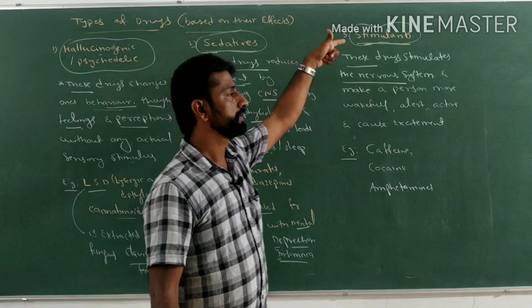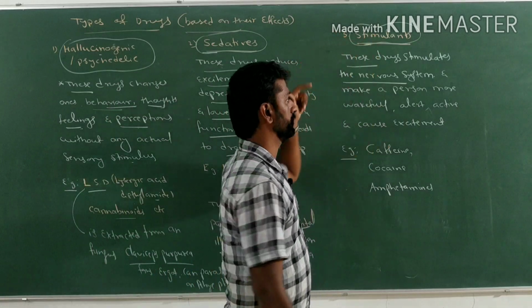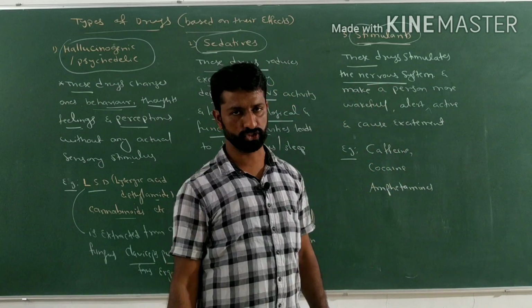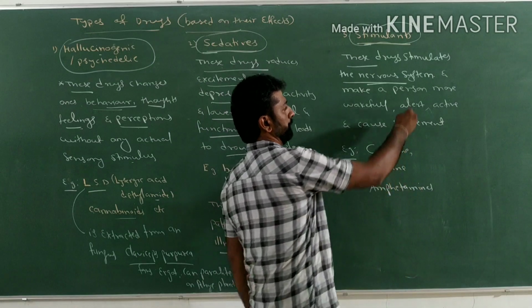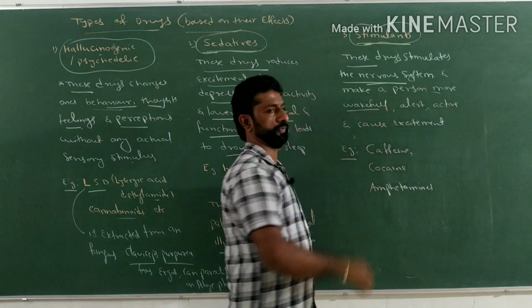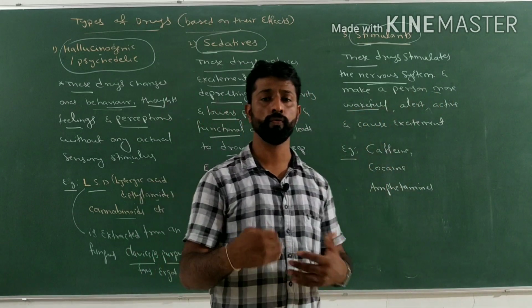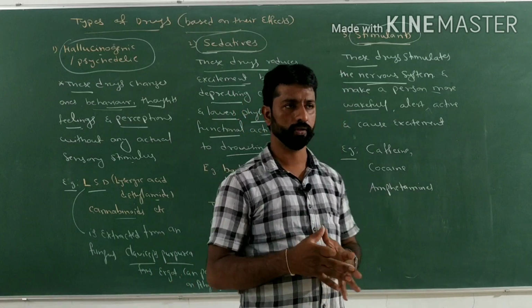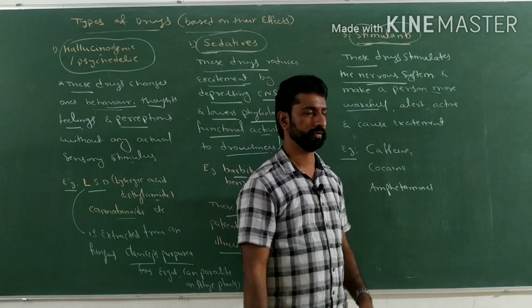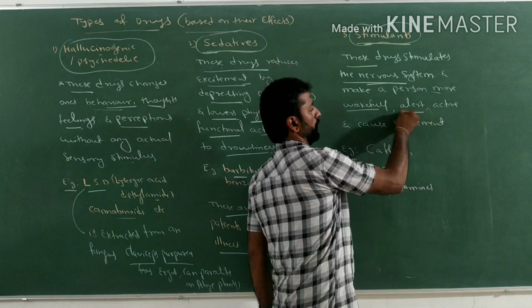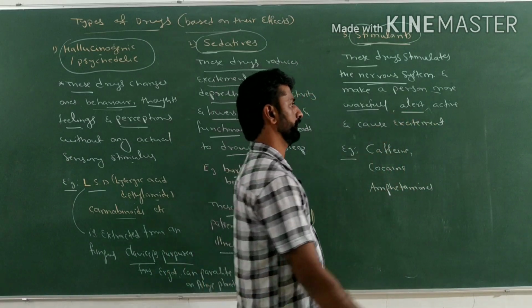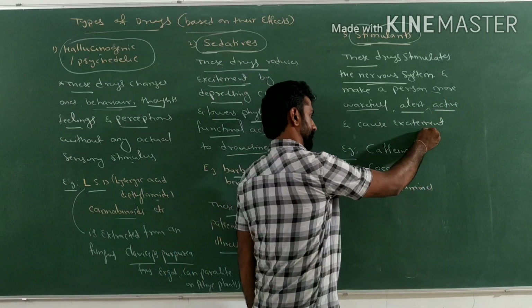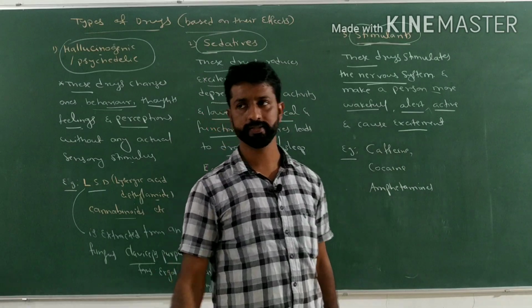But with stimulants, what happens? They increase or stimulate the nervous system, so they make the person more wakeful, more alert and active, and also cause excitement.